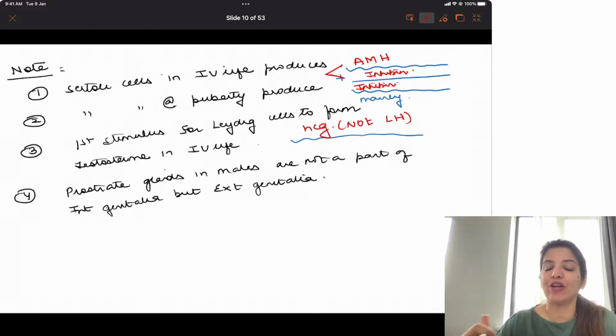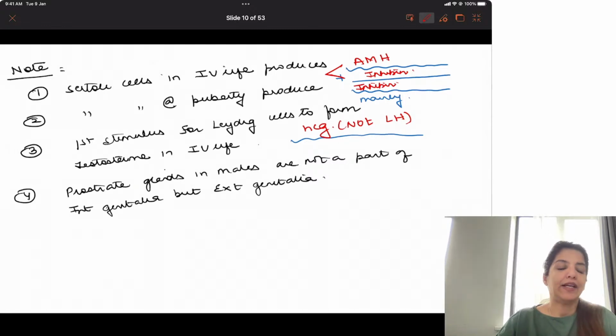The next point where I want you to concentrate is, you people think that prostate gland in males is a part of internal genital organs. That's incorrect. Prostate gland in males is a part of external genital organs of males. Right? I hope these points are clear, and I hope how sexual development proceeds in males is clear to you.